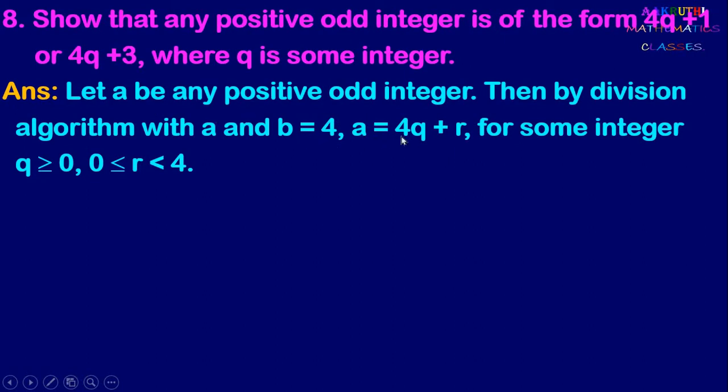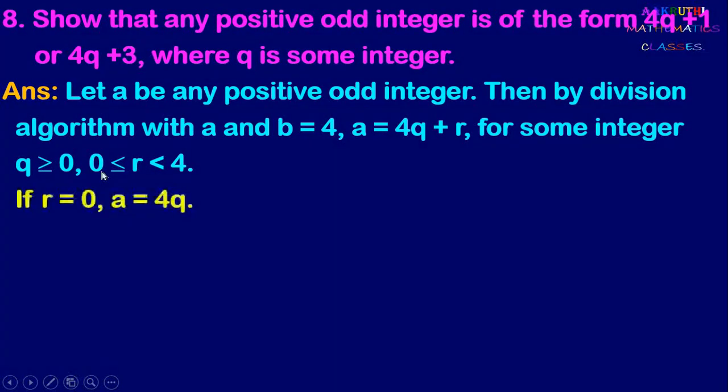Then a can be written as 4q plus r. By using the division algorithm, we can write a equal to 4q plus r. Now here r is greater than or equal to 0 and less than 4. Here the divisor is 4, so therefore the remainder should be less than 4 and greater than or equal to 0. Here we have r equal to 0, 1, 2 or 3. We have 4 chances.